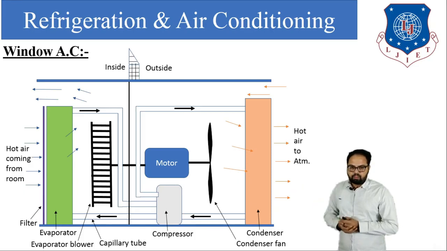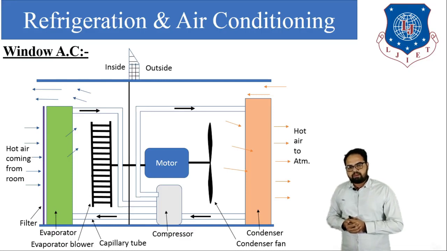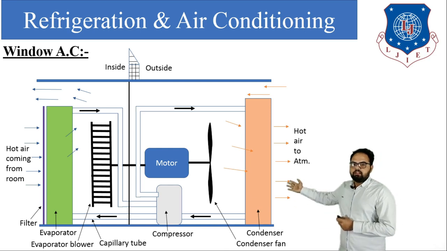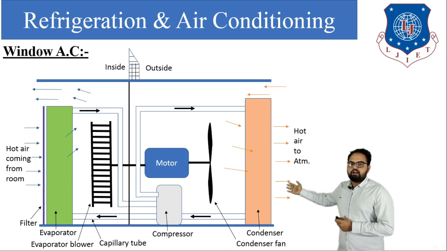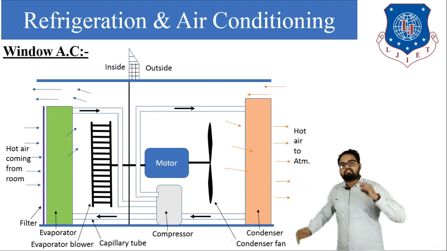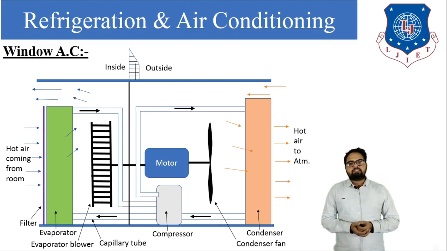The next is the motor, which is used to drive the condenser fan. Below that motor a compressor is fitted, and the grey colored part is a condenser coil through which refrigerant passes, and all the heat from the refrigerant is rejected to the atmosphere. So this is the basic arrangement of window air conditioner.